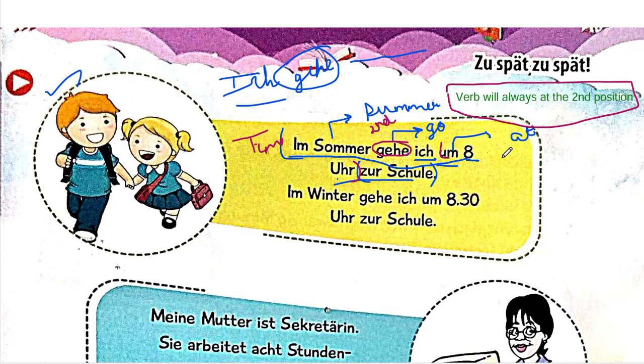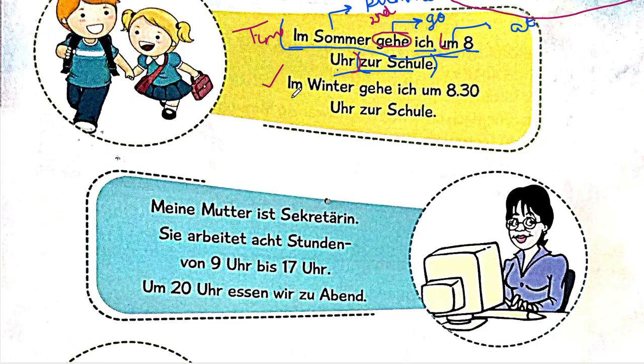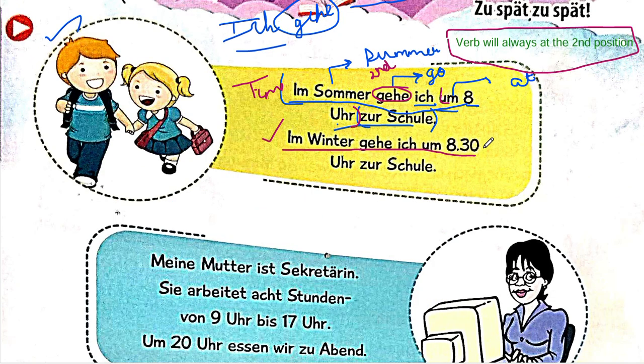Okay? Let's take a look at this sentence as well. Im Winter gehe ich 8 Uhr 30. Okay, leave this. So basically it's 8:30 Uhr zur Schule. So I guess this is understood very well why exactly this sentence is written in the particular way, as you can see. So that has been explained.